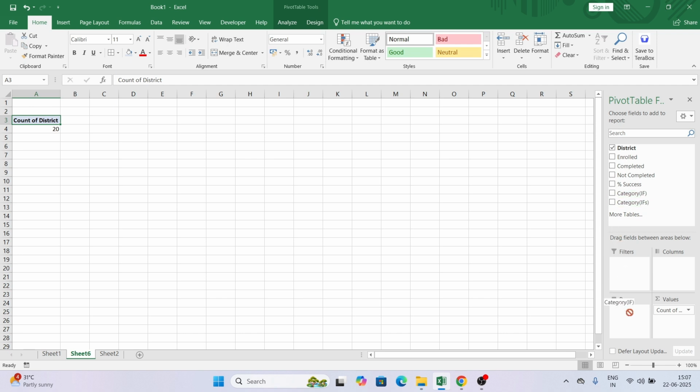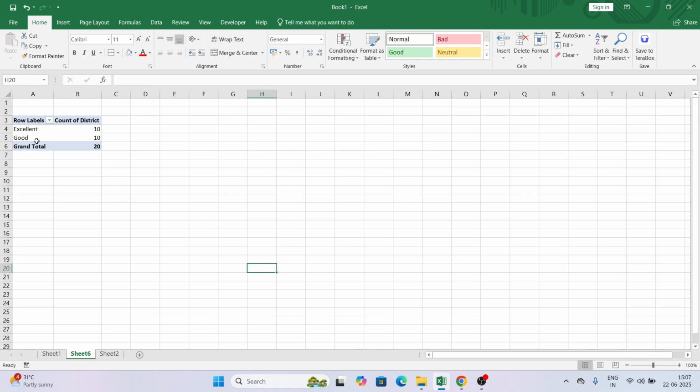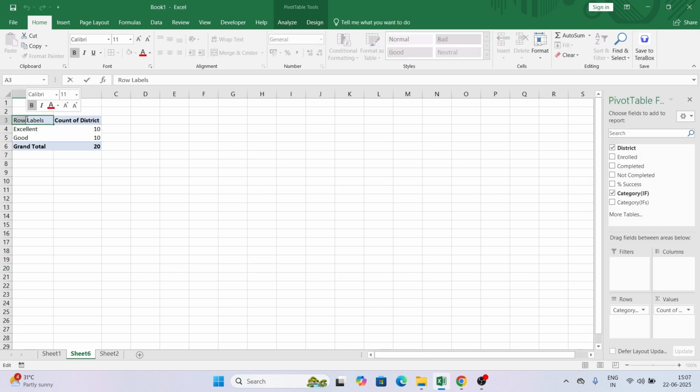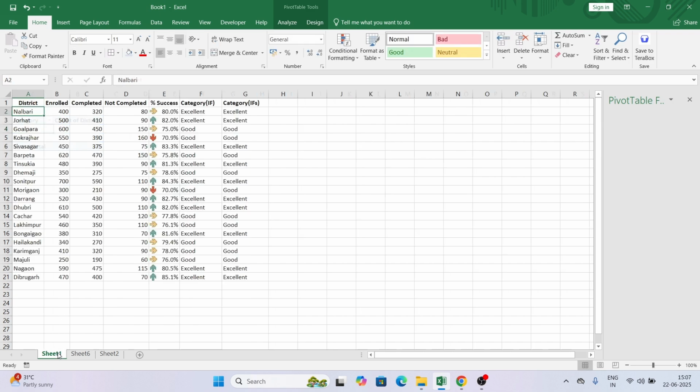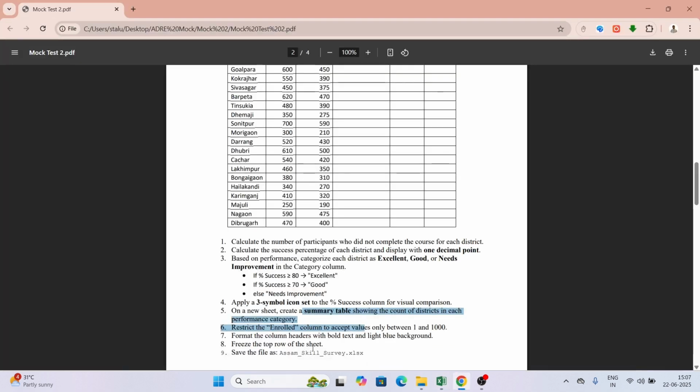So I'm just choosing this one. So count of district in the following categories: Good has 10 and Excellent has 10. Now if I change it, category and count of district. So we're done with that.